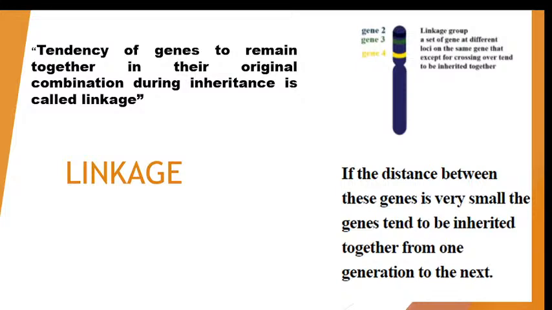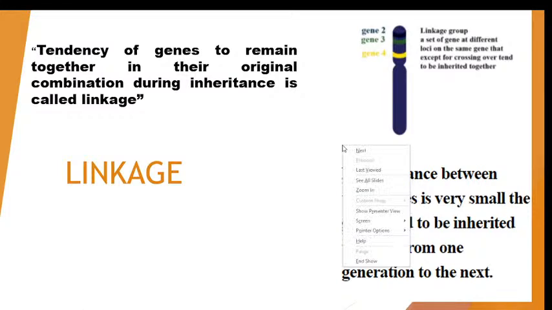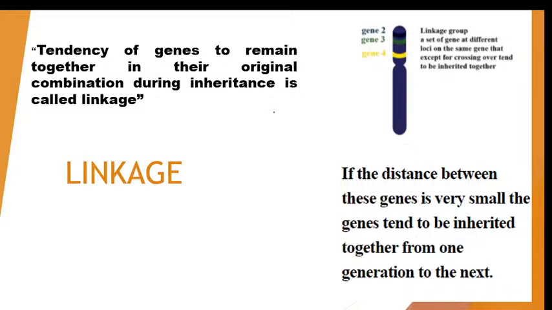This session is about linkage. Linkage, as the name signifies, is the tendency of genes to remain together in their original combination. Genes are arranged on the chromosome. In this picture, you can see the genes are arranged on the chromosome at specific regions. That particular region where the genes are arranged is called loci. The location of genes in a chromosome is called loci.